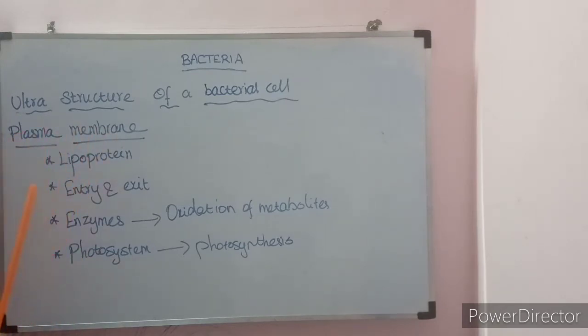So the plasma membrane will control the entry and exit of small molecules and ions. It also contains the enzymes involved in accelerating metabolism, that is the respiratory chain. The molecular nutrients that go inside are broken down to provide energy, and the enzymes needed for that process are present in the plasma membrane. For photosynthesis, some of the bacteria are autotrophic. They have chlorophyll, bacteriochlorophyll, and the photosystem is present in the plasma membrane.